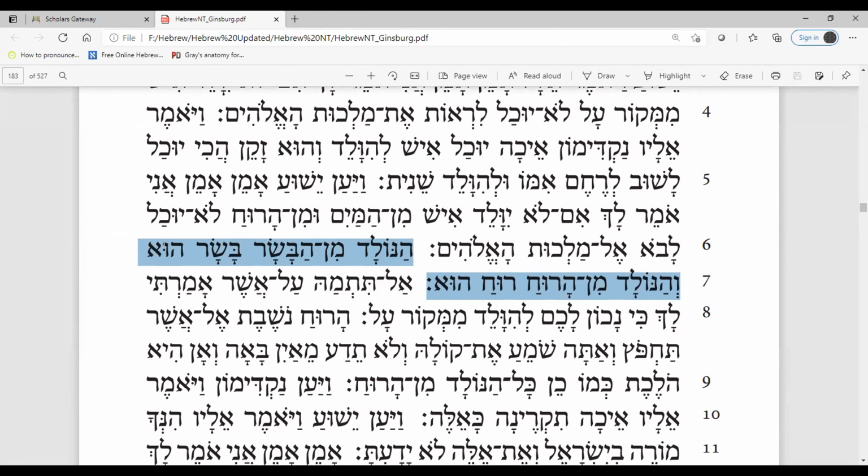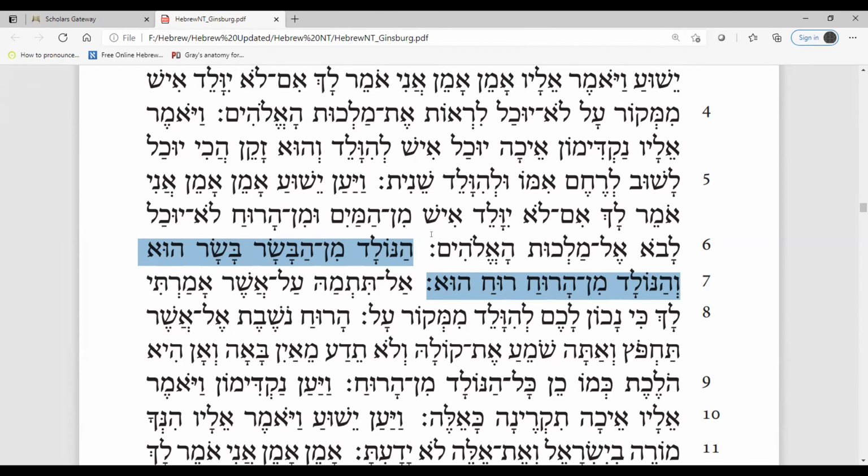Here the word who, where my cursor is moving, is who. Actually, the Hebrew word structure is verb, subject, and object. So here, Hanolak means that which is born from flesh. Bashar means flesh. That which is born from flesh is flesh.